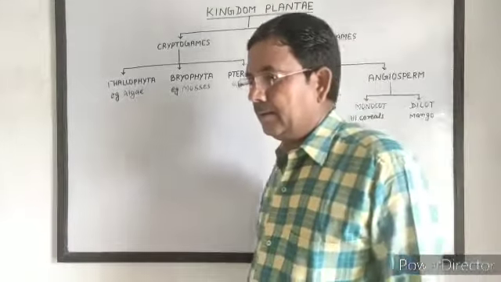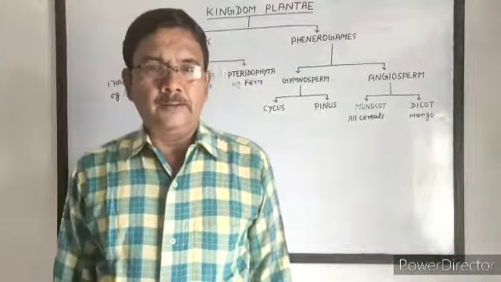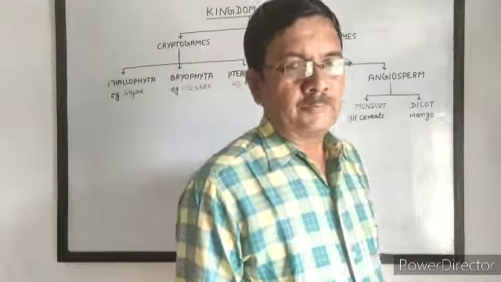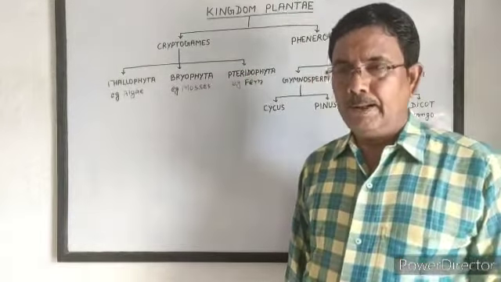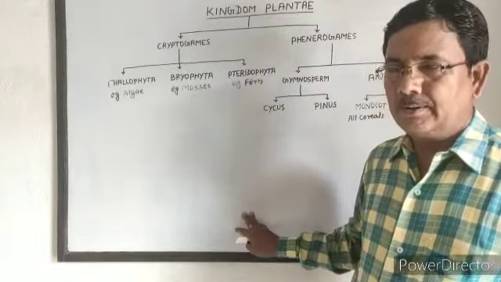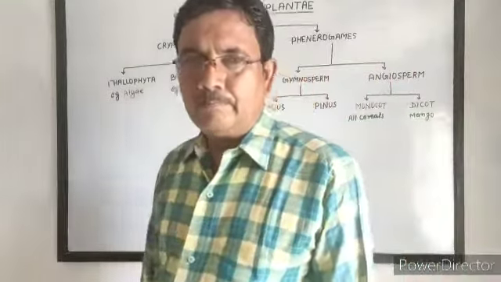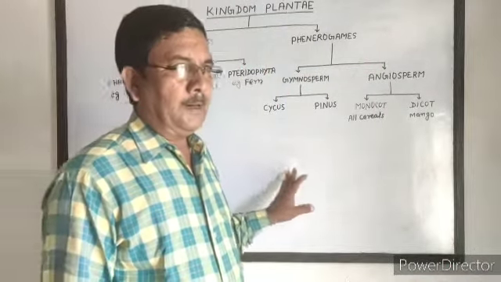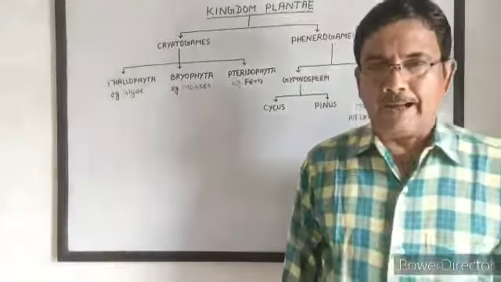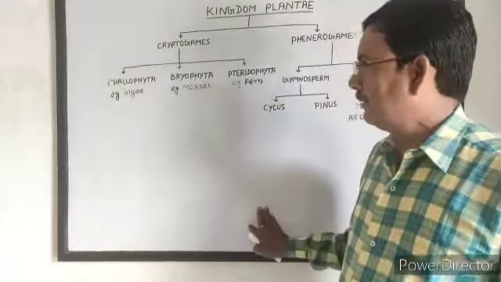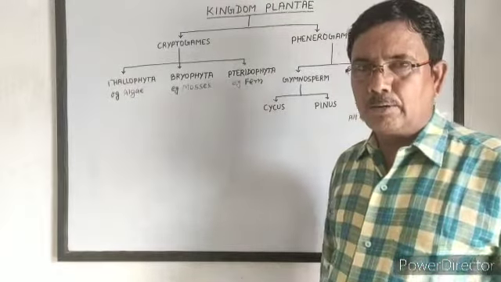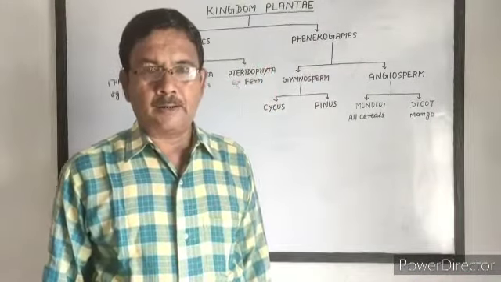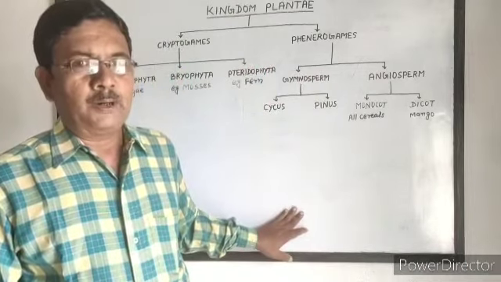Kingdom Plantae includes multicellular eukaryotic organisms. All organisms have cell wall and chlorophyll. All are autotrophs. That means they synthesize their own food by the process of photosynthesis. And Animalia include those organisms which are multicellular, eukaryotic, without cell wall, without chlorophyll. They are heterotrophs. They cannot synthesize their own food and obtain their food from other sources.